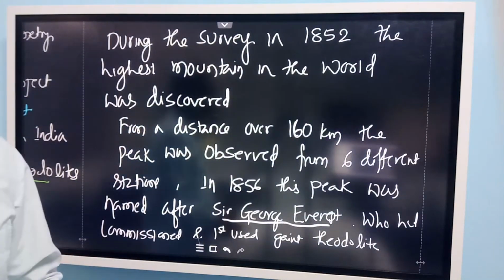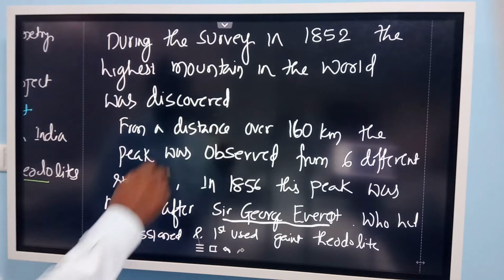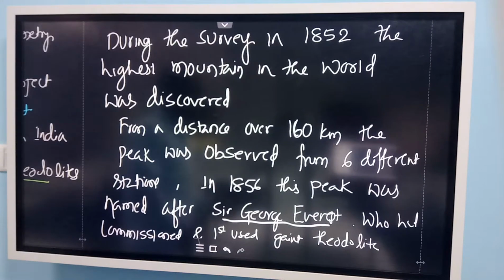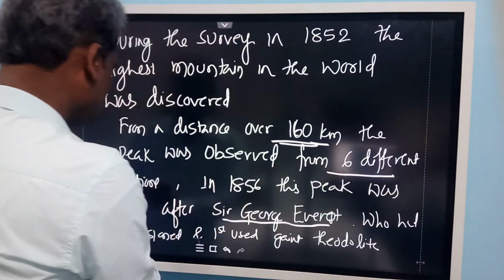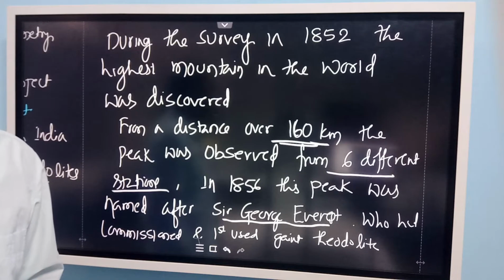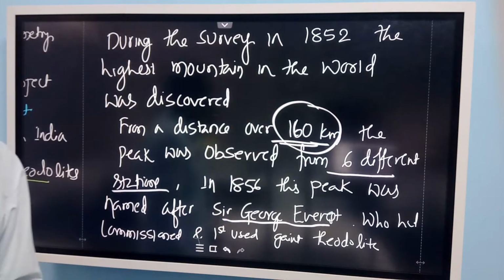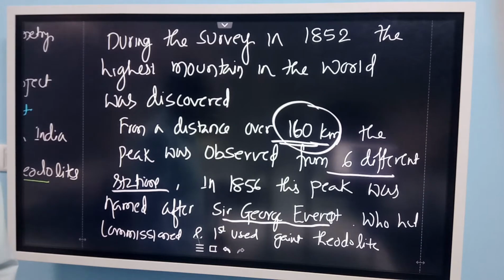During 1852, that means in the 19th century, the highest mountain in the world was discovered. From a distance of over 160 kilometers, the peak was observed. That, you know, is Mount Everest. And from 6 different stations around Everest, 160 kilometers away, they selected the stations of observation. They observed the top of the mountain, the peak of the mountain,